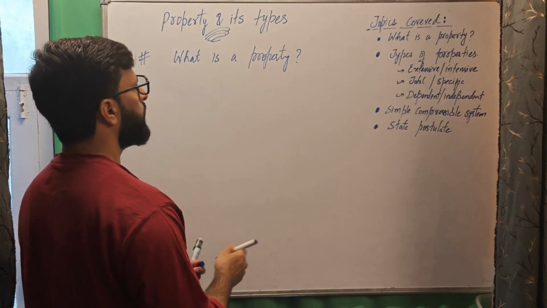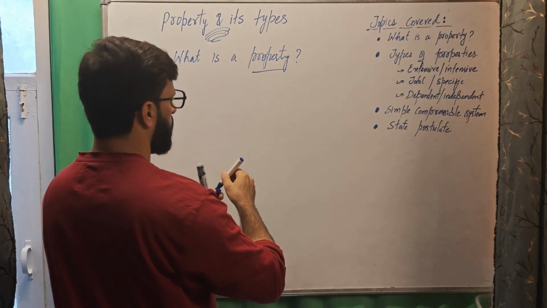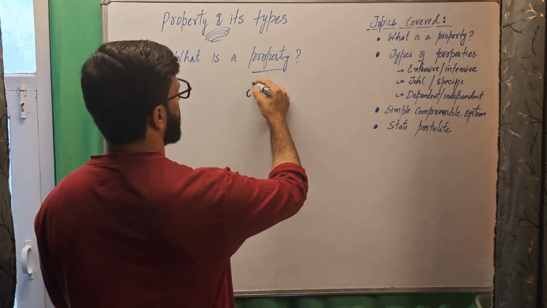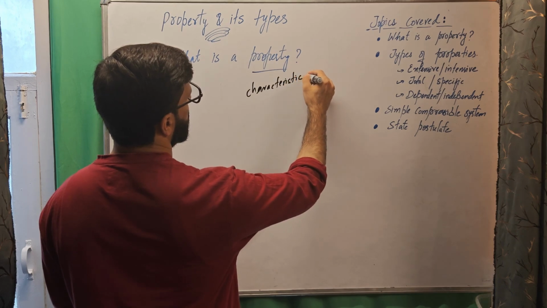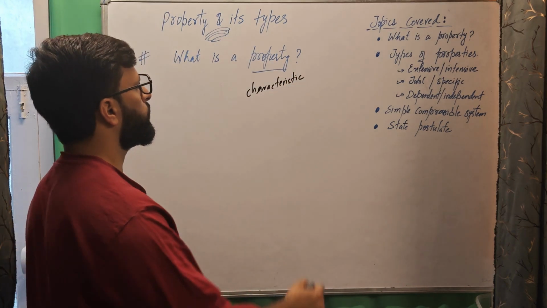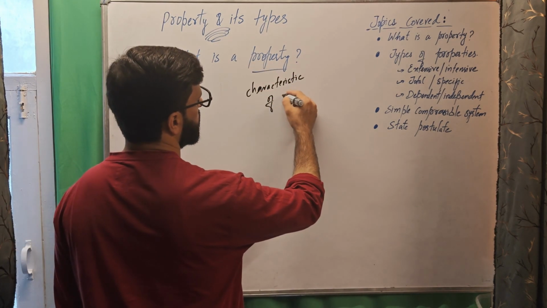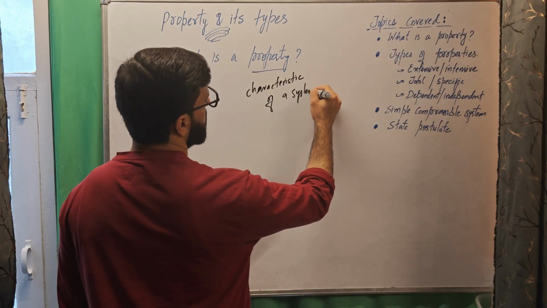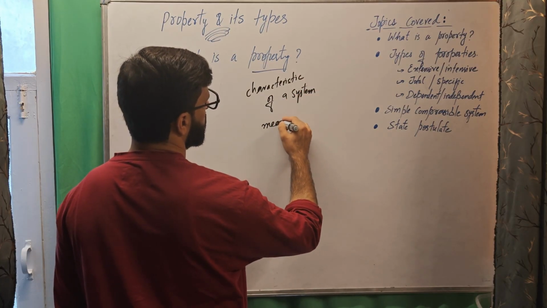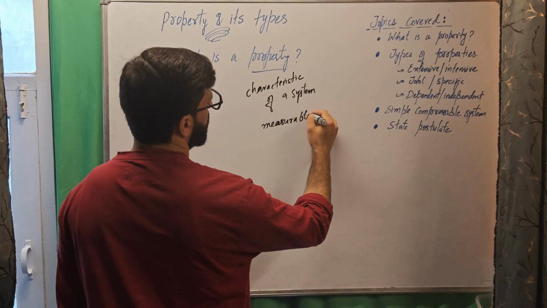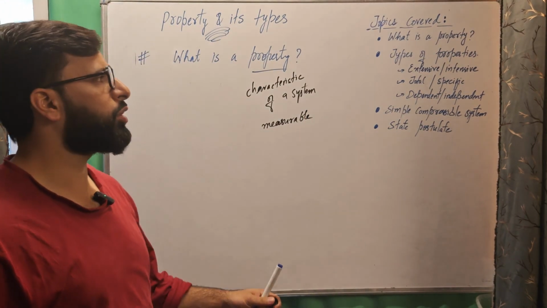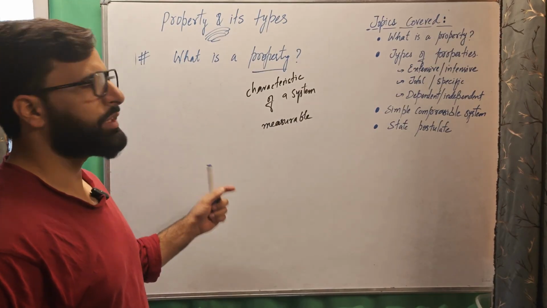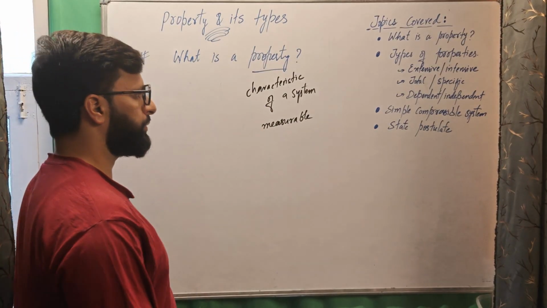So two things: a property is a characteristic of a system, it has a specific value for a system, and this characteristic should be measurable.